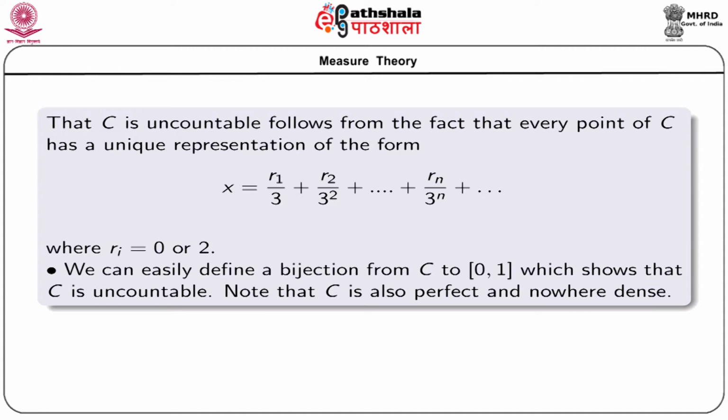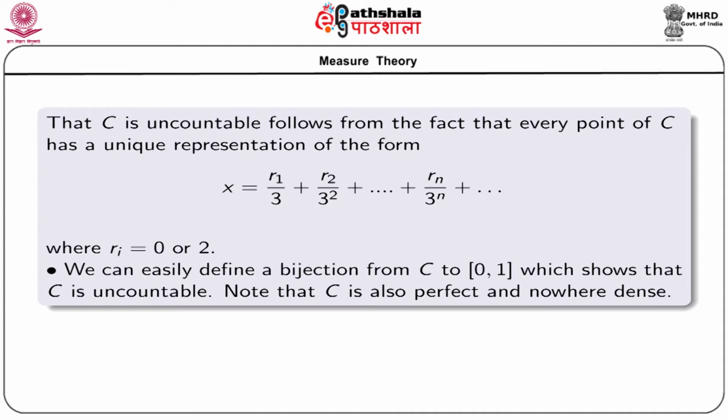And so, we can define a 1-to-1 map between any x belonging to C and the corresponding element f(x) in closed [0,1], and this shows that the set C is uncountable.